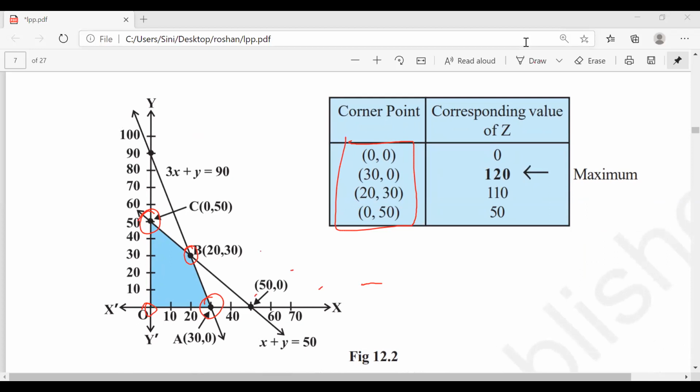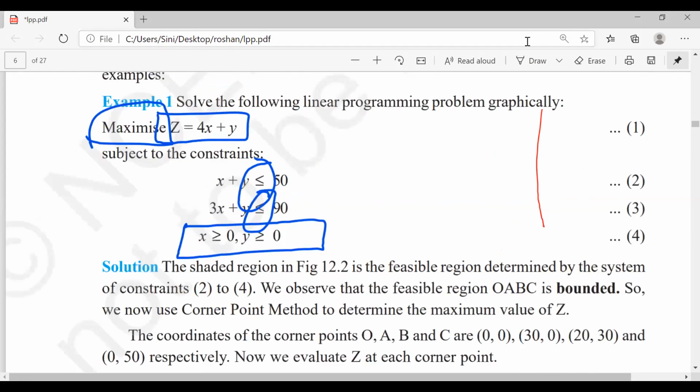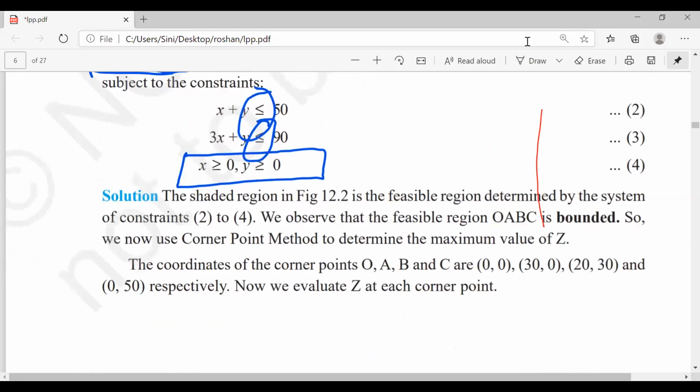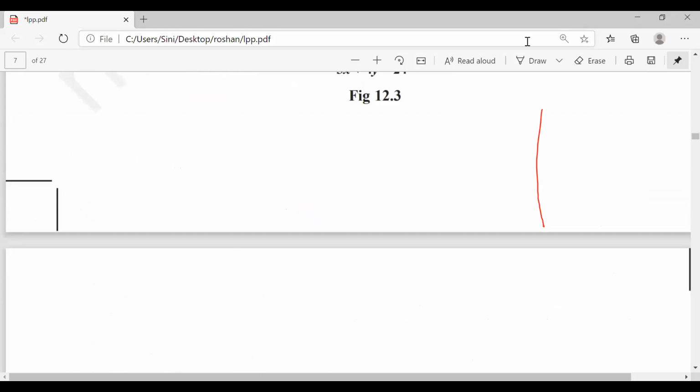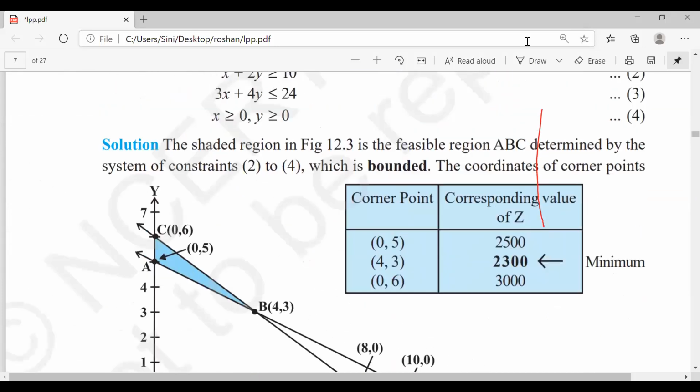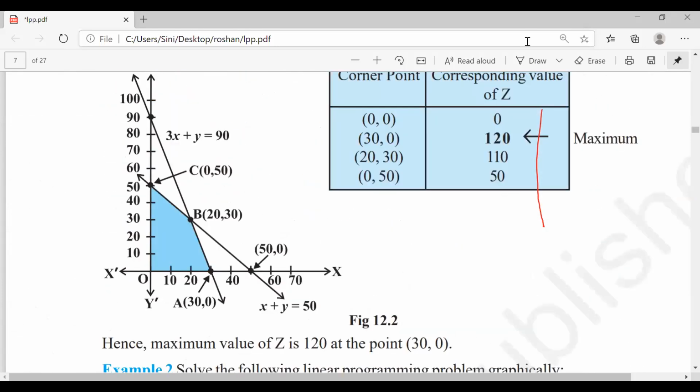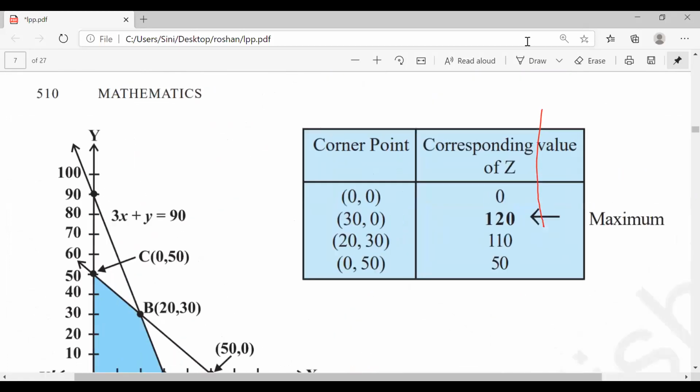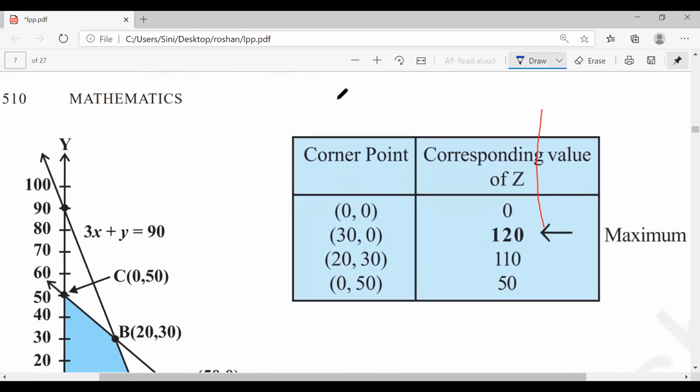Correct? What is the question? Let me go to the question here. Z is equal to 4x plus y. Yes, that is the question here.